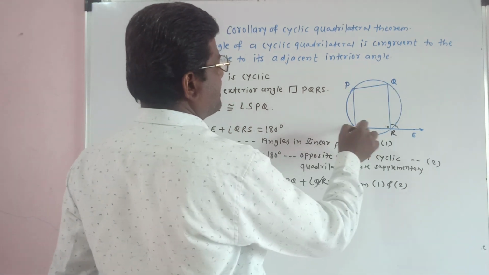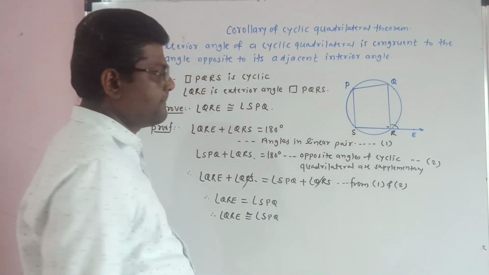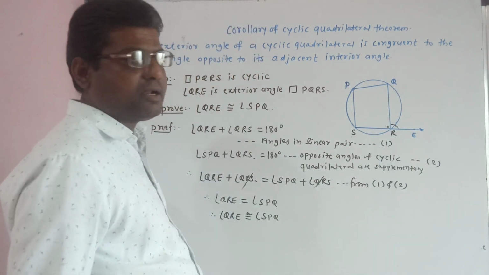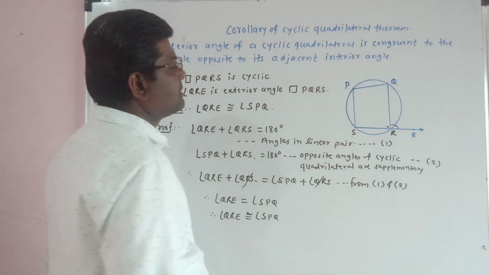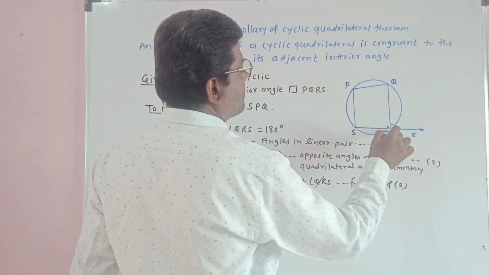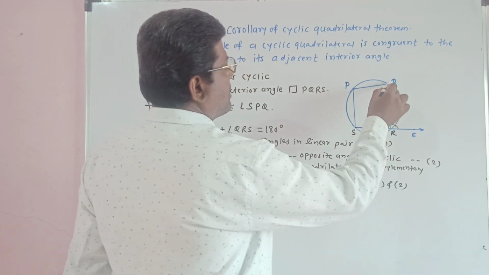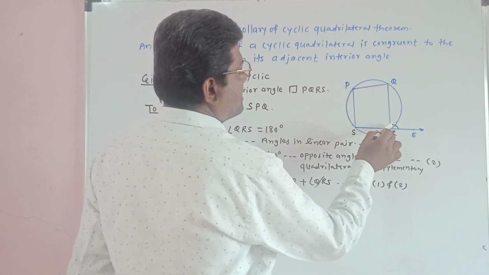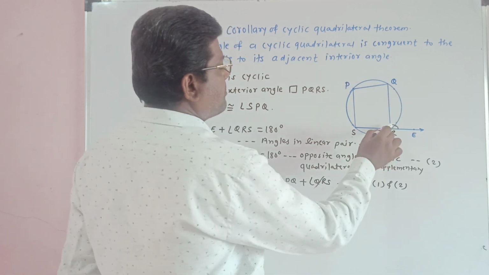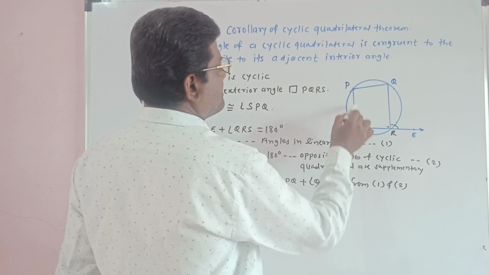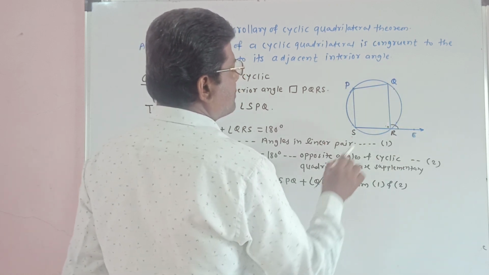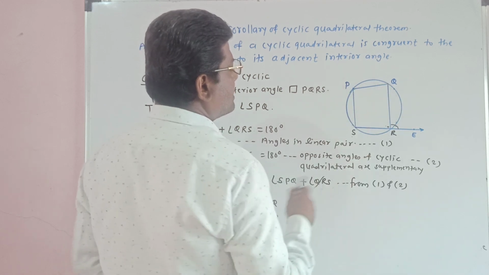Quadrilateral PQRS is a cyclic quadrilateral. Angle QRE is the exterior angle of this quadrilateral. So for angle QRE, the interior angle is QRS, and its opposite angle is SPQ. Then angle QRE is congruent to angle SPQ.